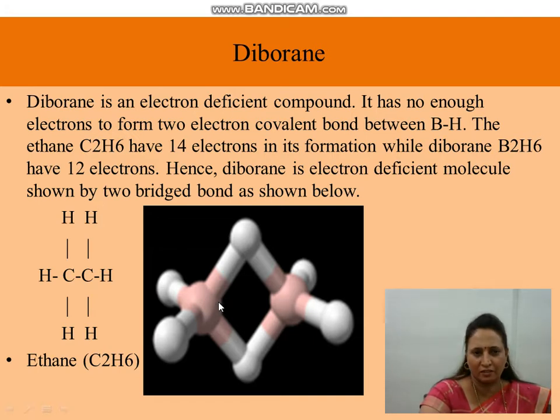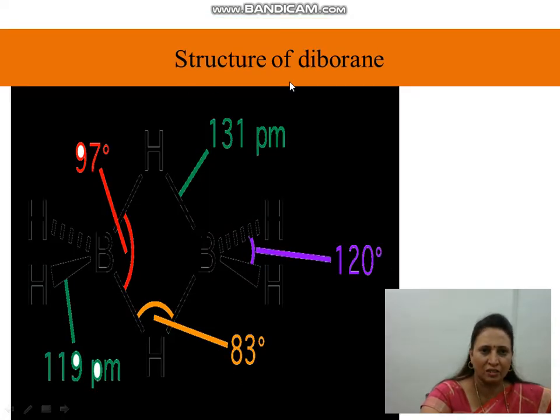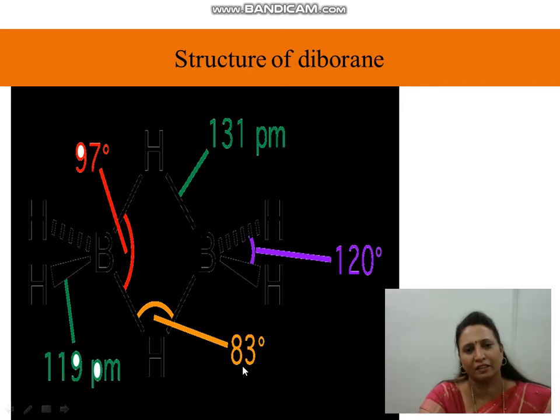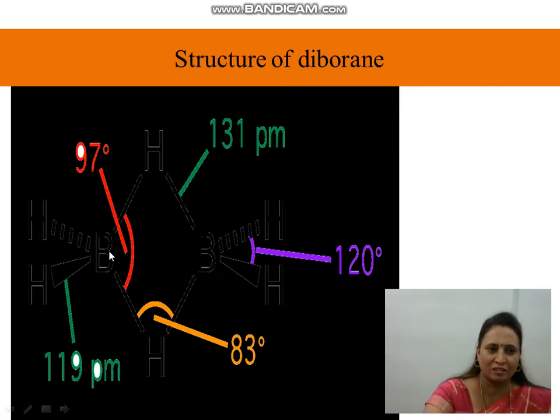Now in this picture, the hydrogen is acting as a bridging hydrogen, this one and this one. So this is the bridging structure of diborane. Pink color shows the boron atom, white is hydrogen. On the left side is the formation of ethane, which contains 14 electrons. Now this is the structure of diborane. This hydrogen is a bridging hydrogen. It forms a bond angle of 83 degrees. This is one boron and this is the second boron.